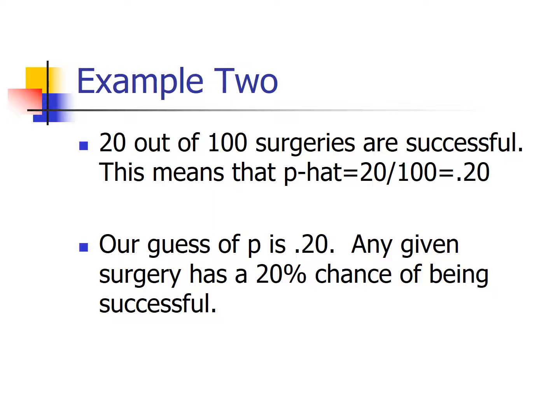Example 2. Let's say that we come up with a new surgery, a new process, a new procedure. To figure out how effective it is, we would of course have to actually try it out on some patients. Let's say that we do a program where we do a trial, we enlist 100 patients. Of the 100 patients that actually take the surgery, it's successful on 20 of those patients. So our p hat would be 20 over 100, or 20%.